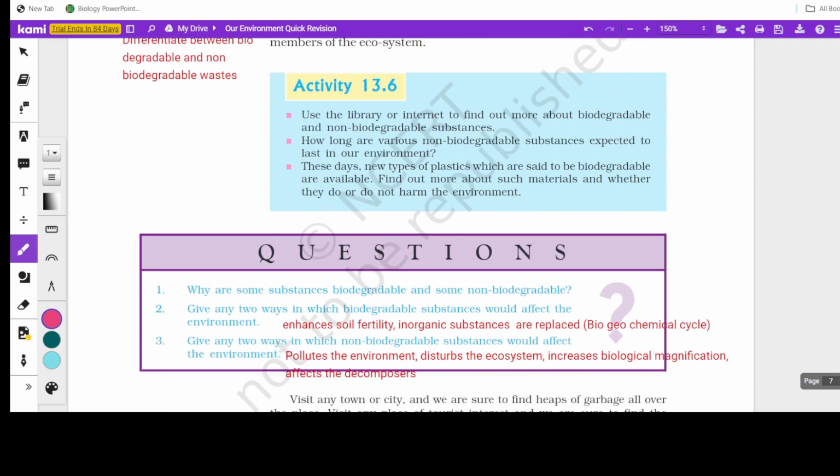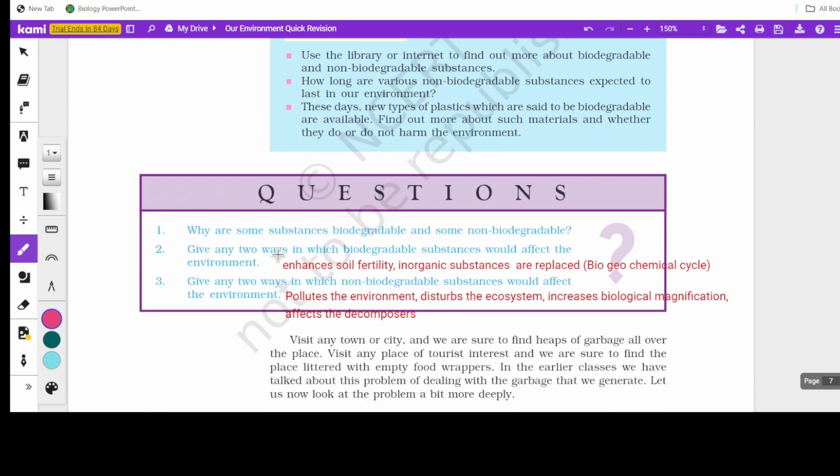Then general questions you'll get. Look at this question: give any two ways in which biodegradable substances would affect the environment. Biodegradable substances would not have a negative impact. They will be positively affecting it. They enhance the soil fertility. Inorganic substances are replaced, that is, they replace it, replenishing.